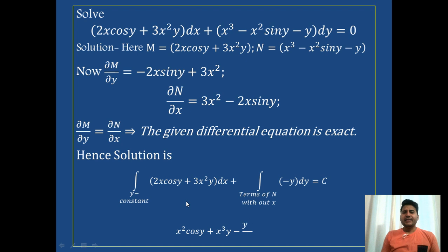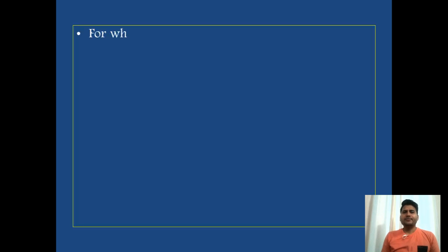We can see the solution of the equation is x square cos y plus x cube y minus y square upon 2 equal to c. This is the solution of the given exact differential equation. So this is how we will get the solution. Let us see one more kind of problem on it.